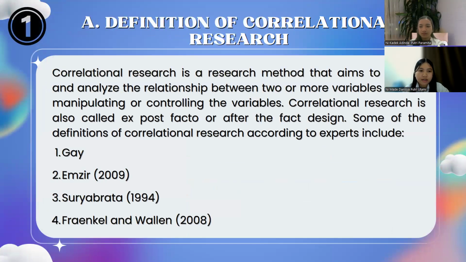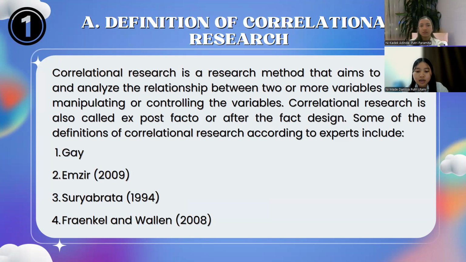Okay, the first material is definition of correlational research. Correlational research is a research method that aims to identify and analyze the relationship between two or more variables without manipulating or controlling the variables. Correlational research is also called ex post facto or after the fact designs. Some of the definitions of correlational research according to experts include: first is Gay.